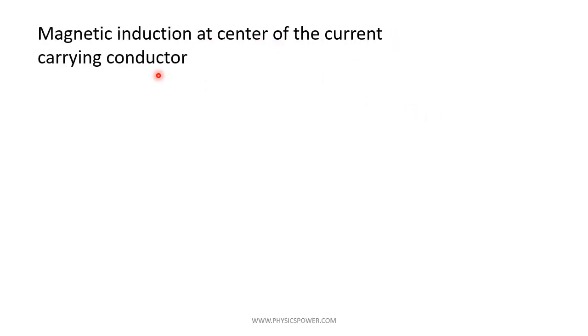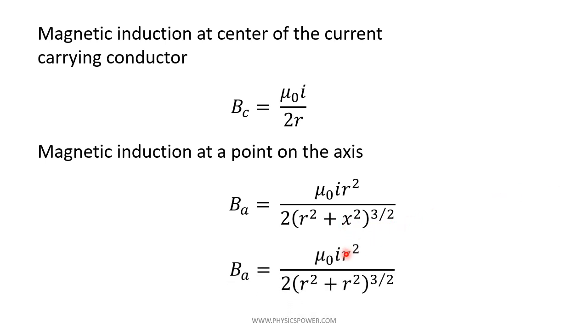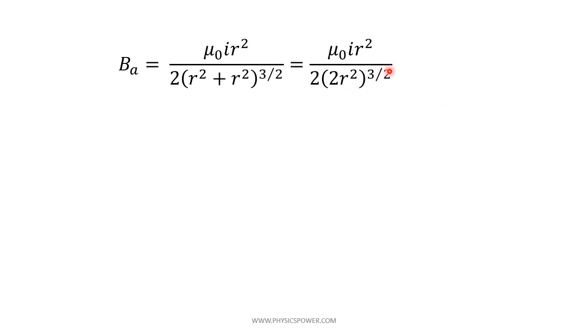Now we know the magnetic induction at the center of the current carrying conductor, BC, the expression is mu naught I by 2r. Here number of turns they did not mention, that means one turn. But at a point on the axis, they mentioned the distance r, so x equals r. If you substitute r instead of x, then mu naught I r square by 2 into r square plus, instead of x also r, so r square. The resultant is r square plus r square, that is 2r square, whole power 3 by 2.